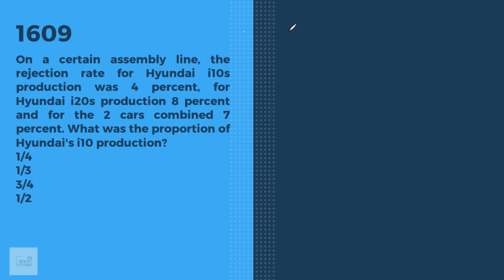First of all, if two objects are in the ratio A is to B, then the proportion would be A upon A plus B and B upon A plus B. This is how we convert ratio into proportion format, isn't it? On a certain assembly line, the rejection rate for Hyundai i10's production was 4%. For Hyundai i20's production, 8%. And for the two cars combined, 7%.